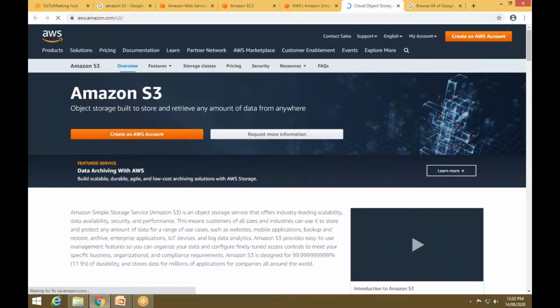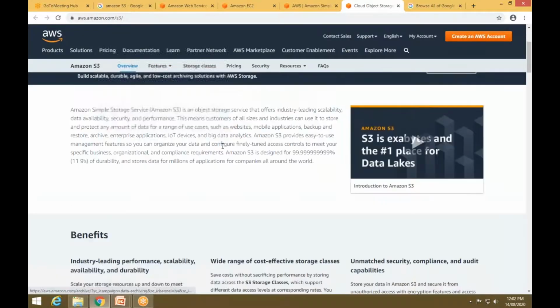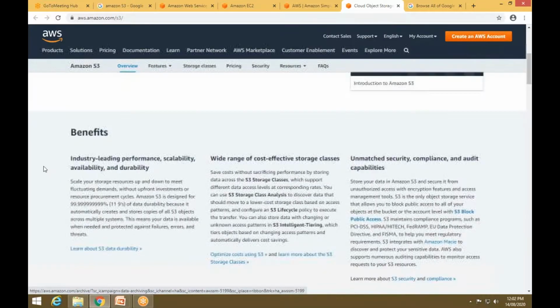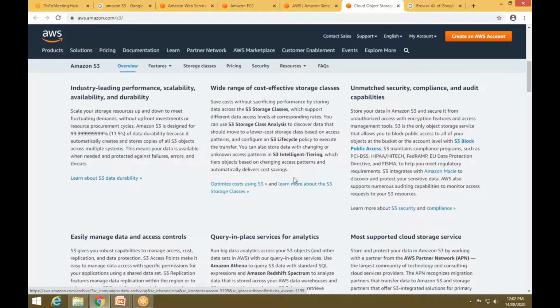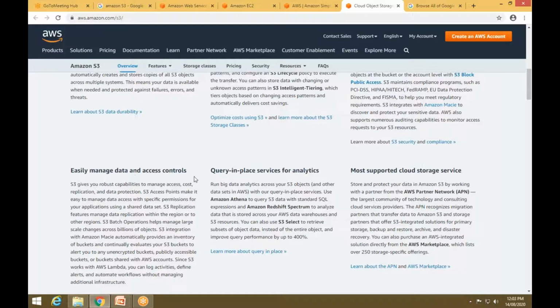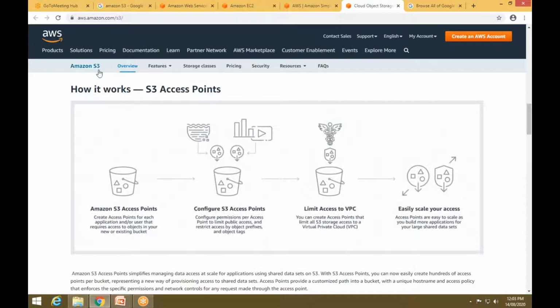Now you have some set of features, such as access points and batch operations. And here you have the benefits of Amazon S3. It can be used across industries, with a wide range of uses, unmatched security compliance, easy management of data access controls, query in place services, and it is the most supported. And this is the work of Amazon S3.